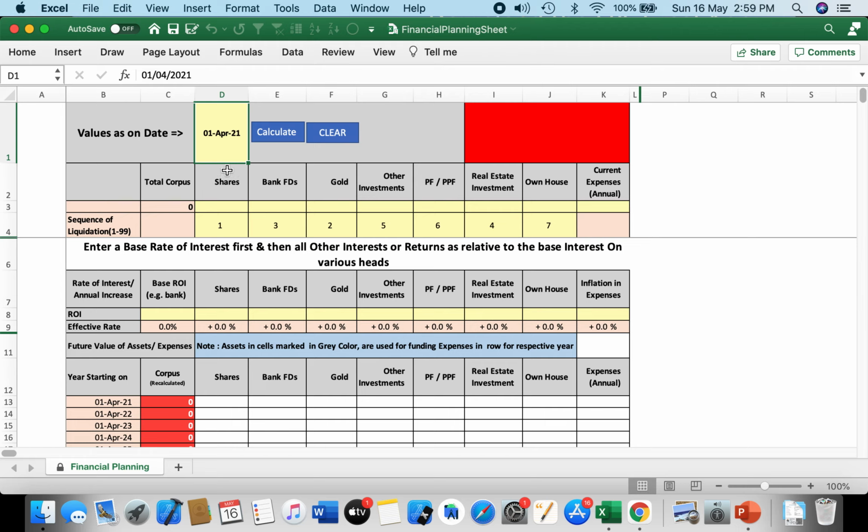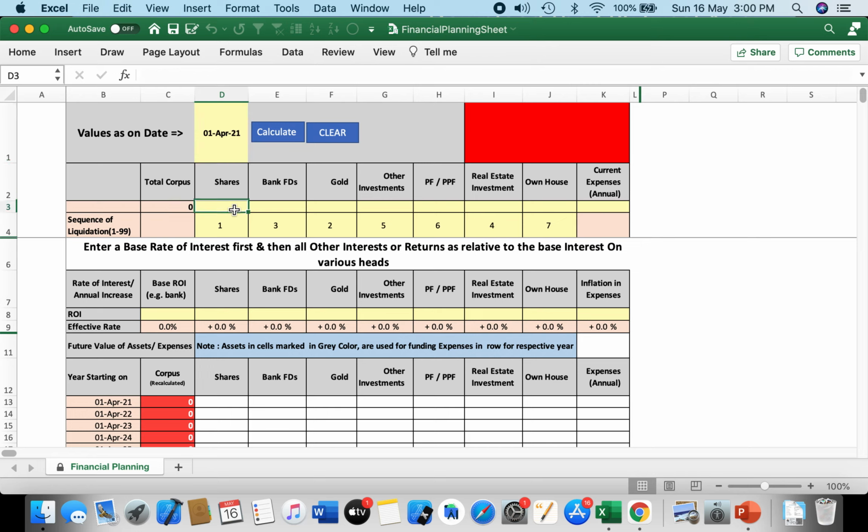You will observe that the entire sheet has only a few cells which are enterable, and the enterable cells are marked in yellow or lemon color. No other cell will allow you to enter data as they are being calculated by the app. Only the cells marked lemon or light yellow will allow you to enter data. So let's start entering data.